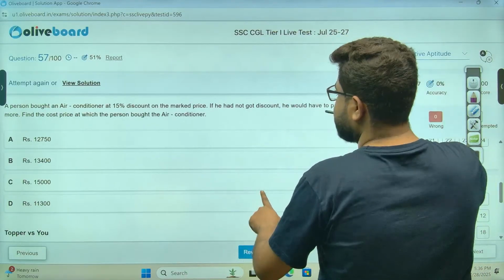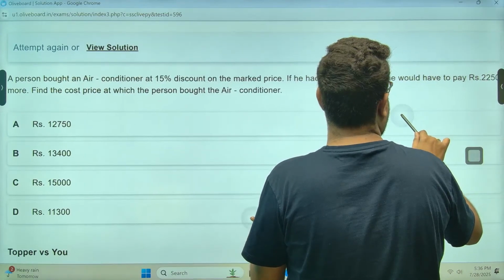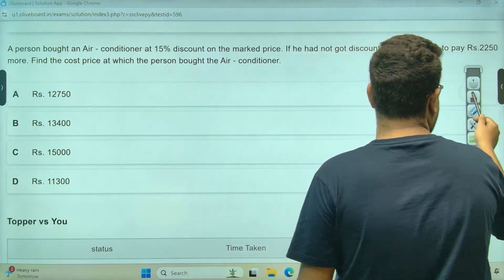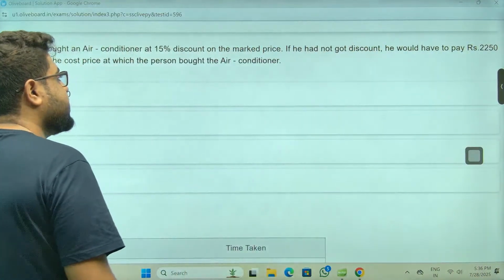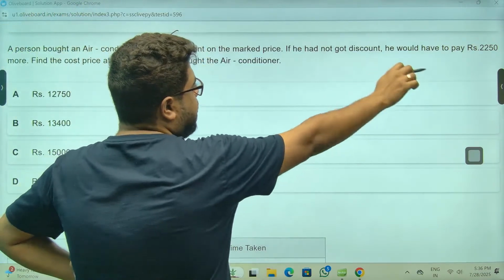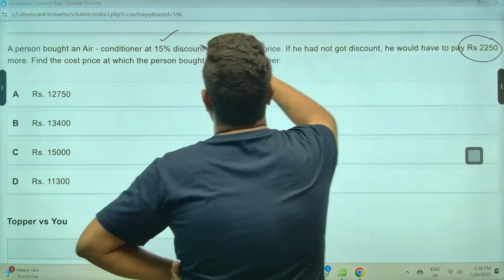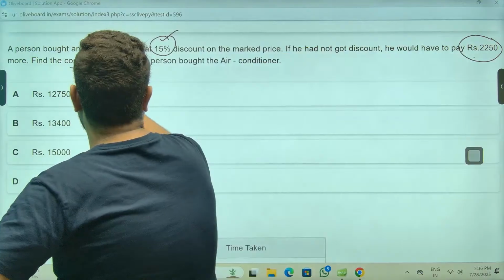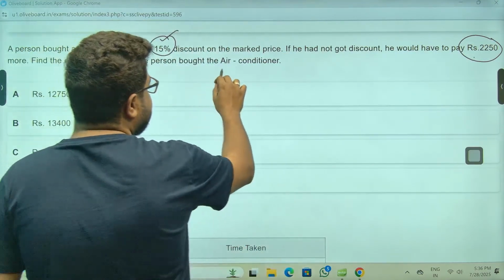काम करो ना, इसको ऐसे निकाल लेते, थोड़ा बड़ा कर सकते हैं. A person bought an air conditioner at this much discount. If he had not gotten discount, he had to pay this much. Acha sir, 15% discount is equal to this much. So cost price at which the person bought the air conditioner.